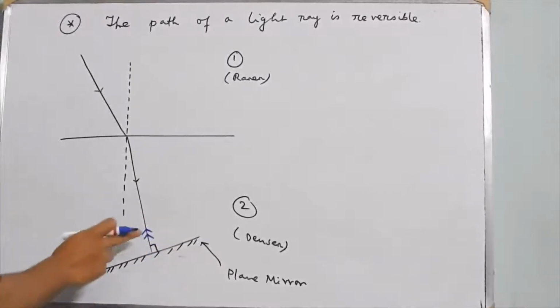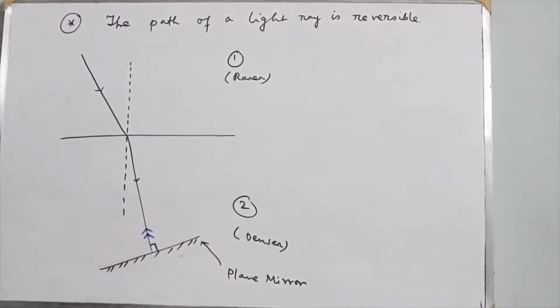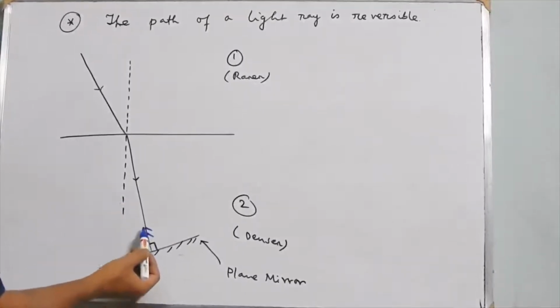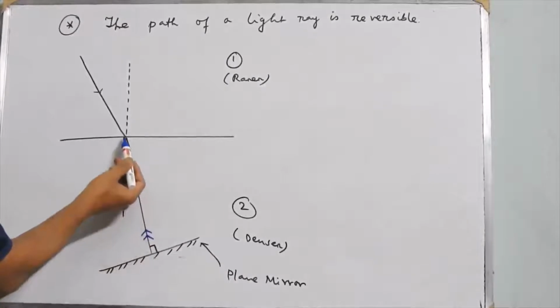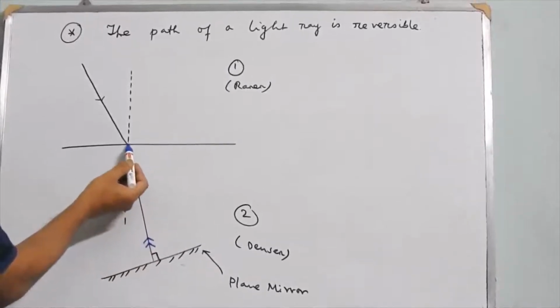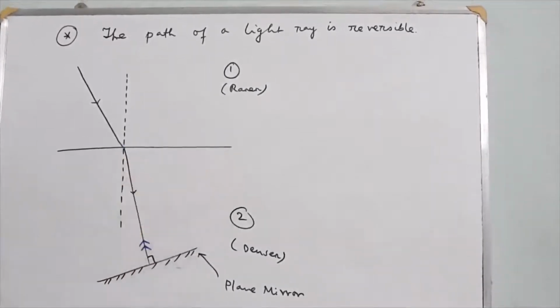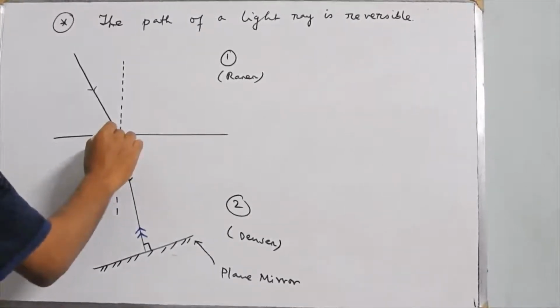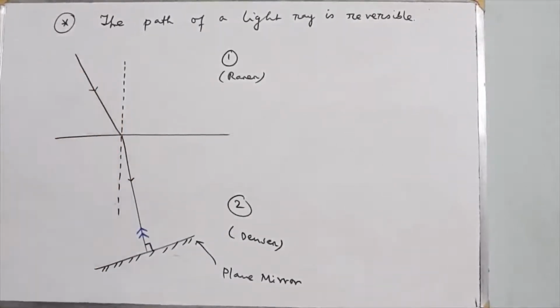The reflected ray I have shown by double arrow. Now this ray after reflection will move along this direction. It will come at the boundary of separation of the two media. Then it will again move along the same path as that of the incident ray.